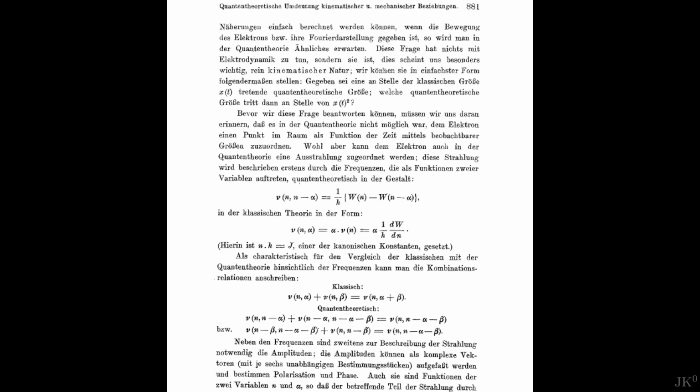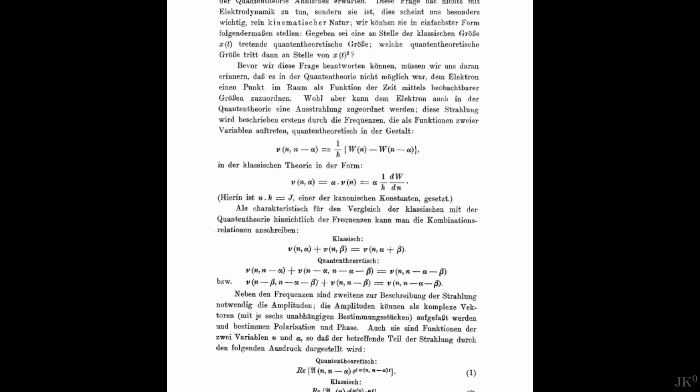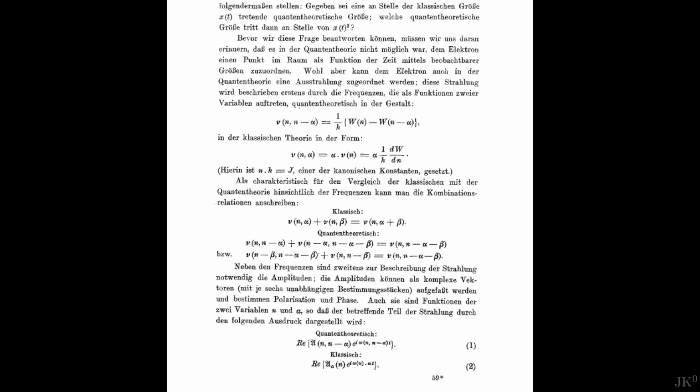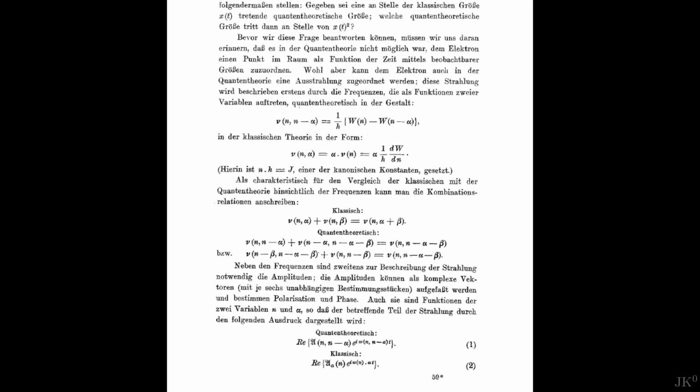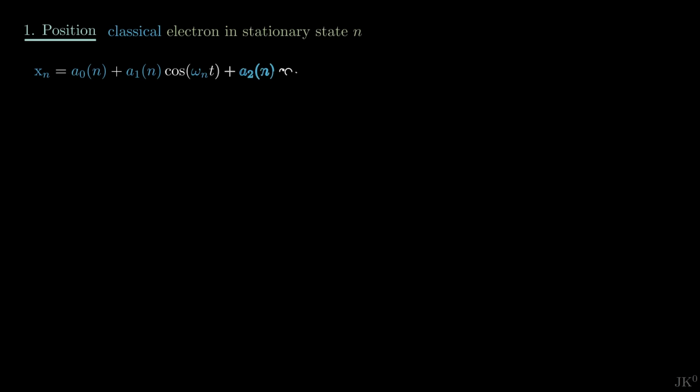After this, Heisenberg begins his ramblings. I stop following the paper here and present the ideas in a more coherent order, pointing out the corresponding results in the paper. The first concept is position. The classical view of the electron orbiting the nucleus was enough for atoms with a single electron, but failed with all the others. After his work with Born, Heisenberg knew that a classical periodic motion of an electron in a stationary state n can be described as an infinite sum of oscillations. This is called a Fourier series.